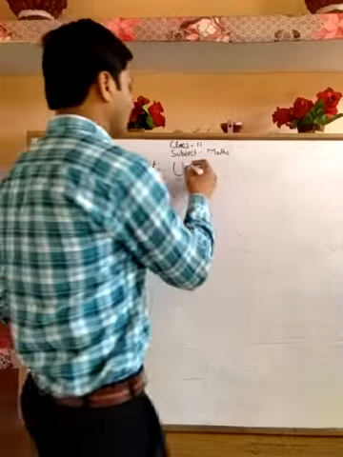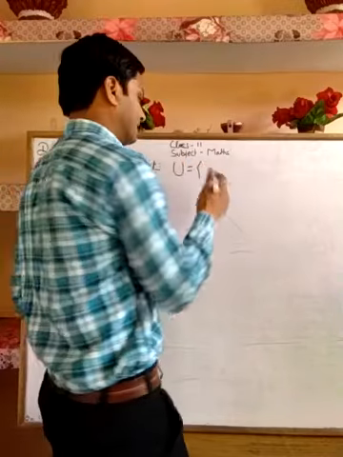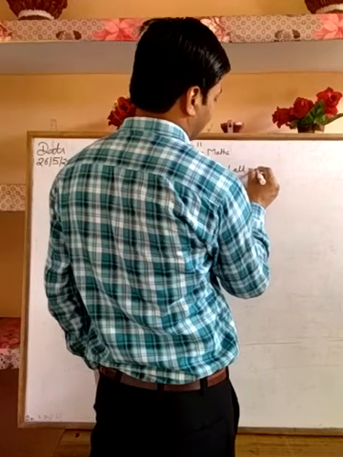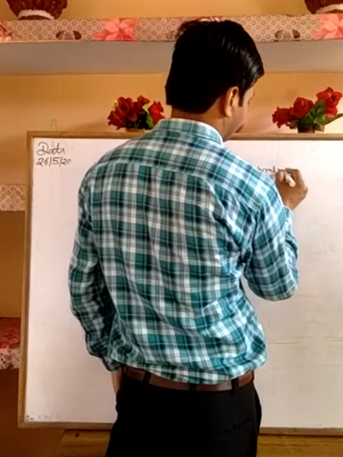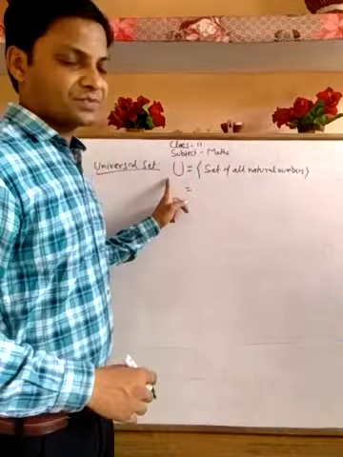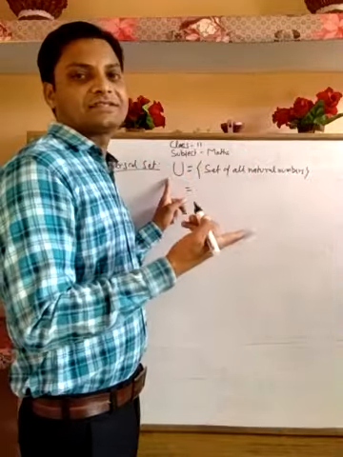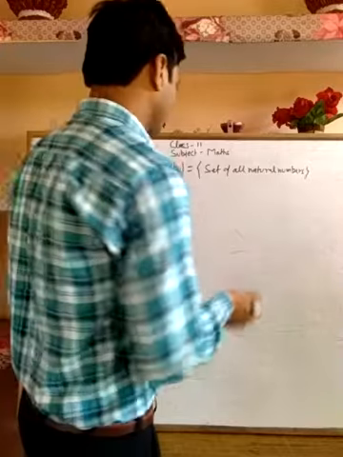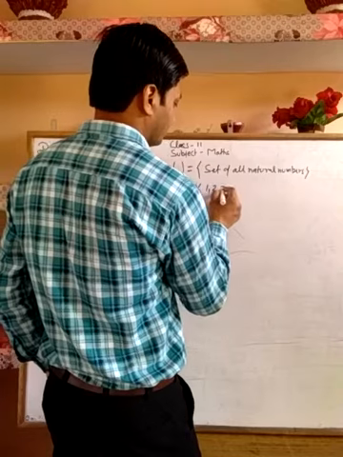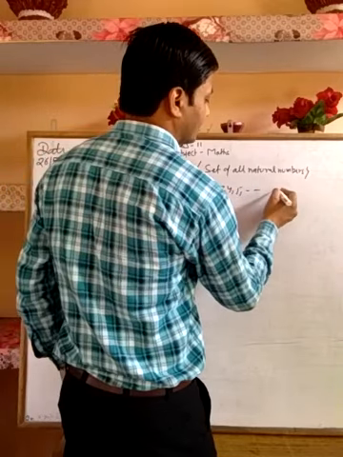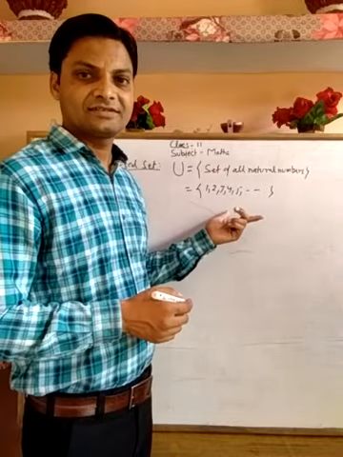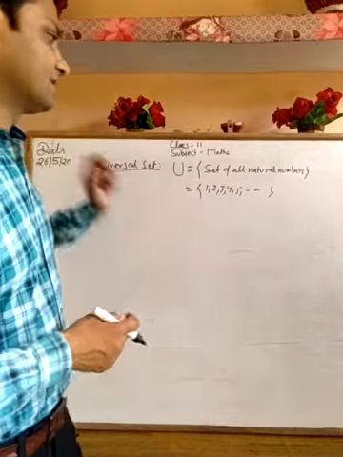We can form a superset, the set of all natural numbers. The number of elements in a superset will always be more than in any set. So 1, 2, 3, 4, 5 and so on up to infinity. So we can form different supersets or universal sets for different sets.